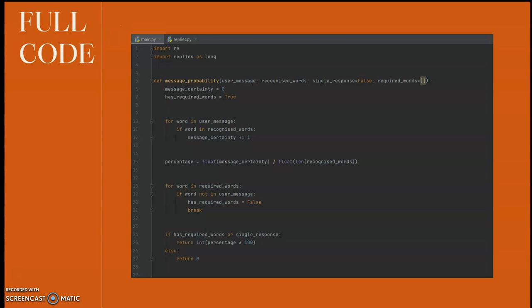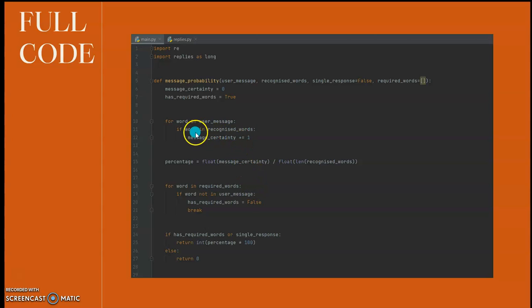So for the full code, I would start by importing the replies section where I keep all of the long replies, and I will import replies as long. The replies here are divided into two, which are short replies and long replies. And for the def message probability, I use the def function as true, as whenever the human that gives the input gives certain words, such as strings, it would be accepted as true.